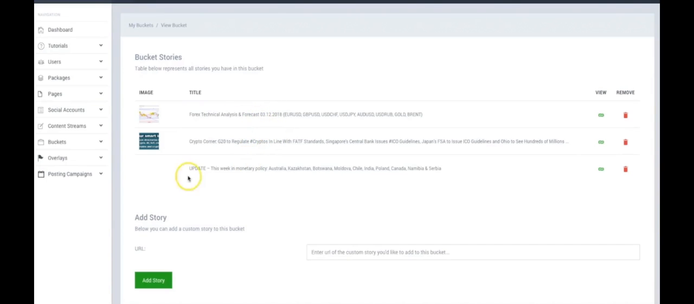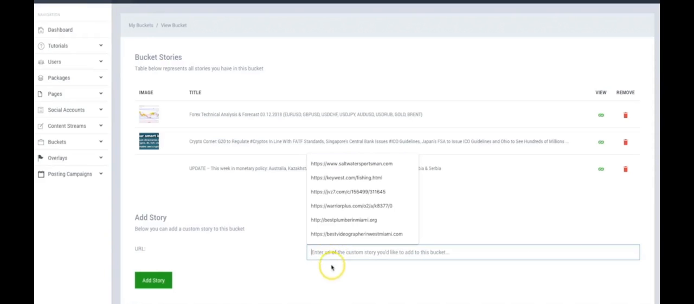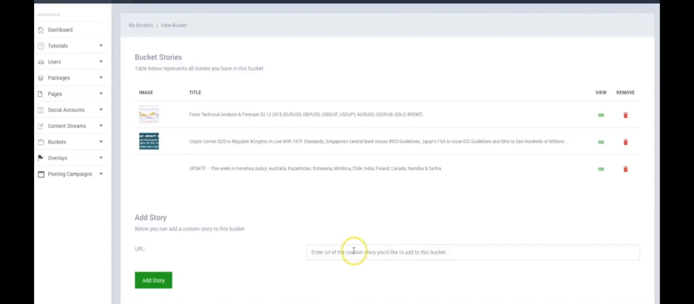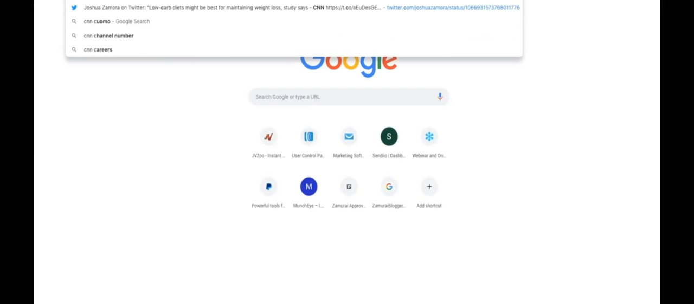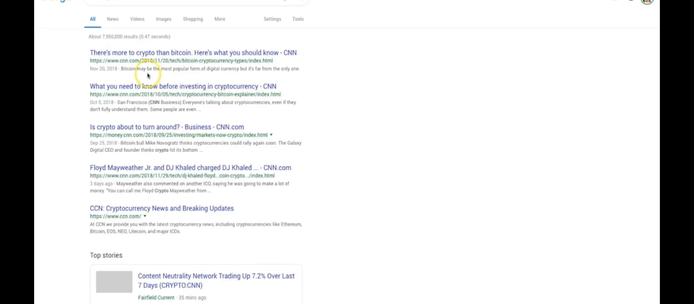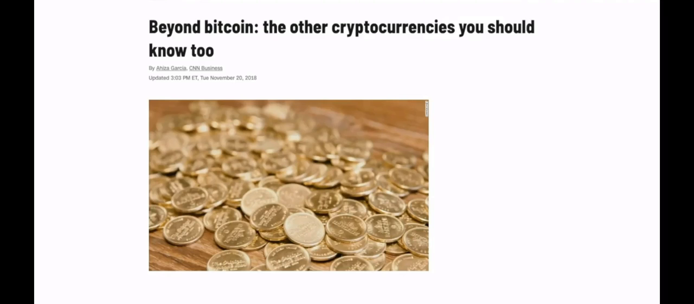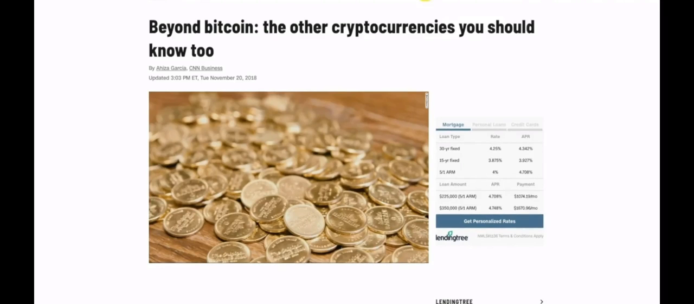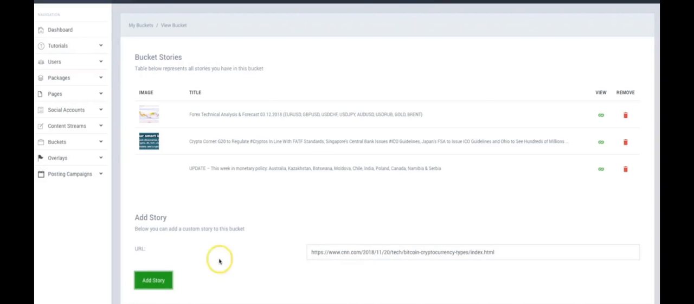Now, another very powerful feature that we have in here is, let's say that you have a very particular article that you know is very hot in your niche, okay? You just come here, you add it to the bucket manually here, okay? So let's say that I want to leverage an article off of CNN about crypto. Okay, so I'm going to do a Google search for CNN crypto and get some of the most relevant content. Okay, so let's see here. This was posted on November 20th. So I'm going to go ahead and copy that link, come back to Sociable, paste that in there, click add story, and now that story has been added to this bucket as well.